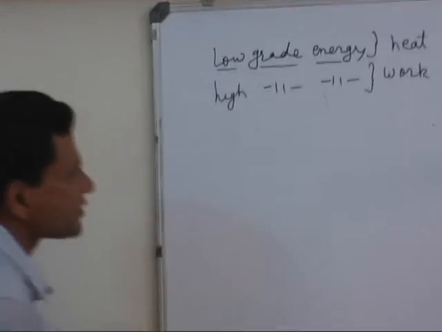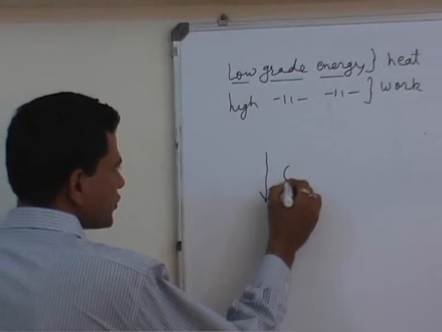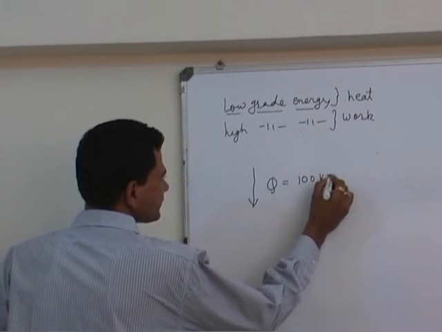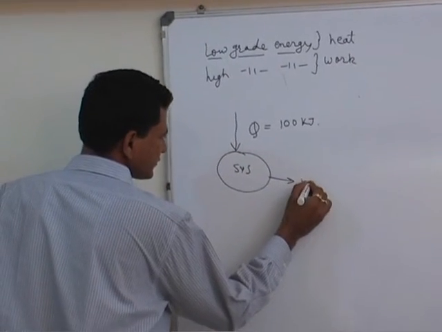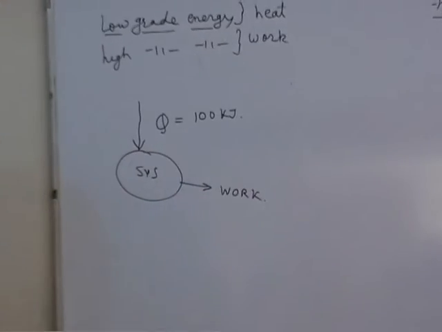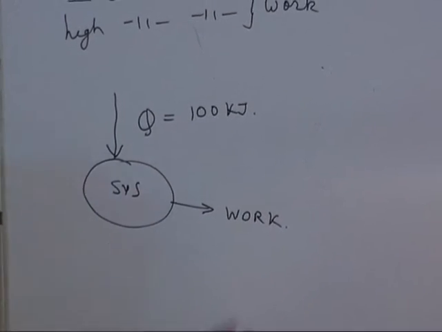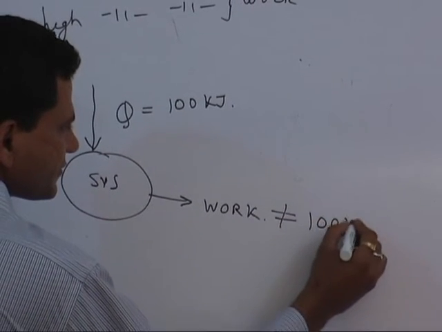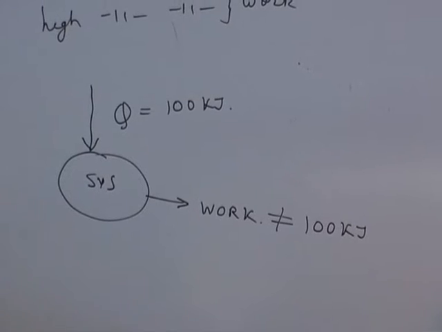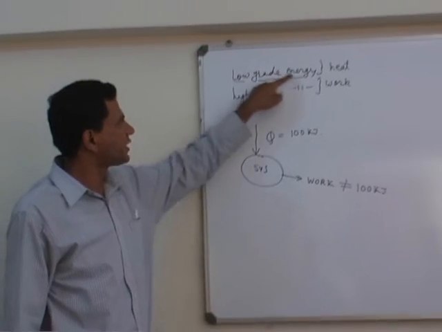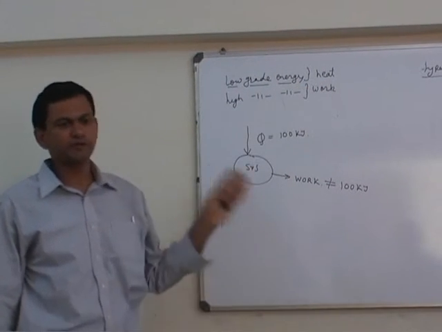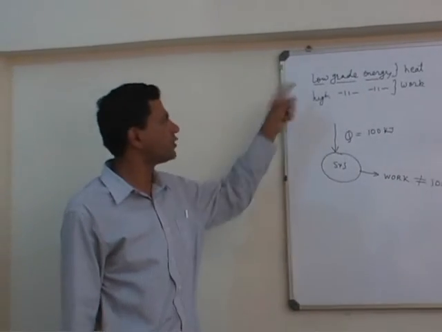By the conclusion that heat is low grade energy, we mean that if we have some heat Q, say 100 kilojoule, and we supply this heat to some system, to some mechanism, and that mechanism is producing work, then the heat is low grade energy. That is the reason that this work will not be equal to 100 kilojoule. So the high grade energy that we obtain is not equal to 100 kilojoule. This is the conclusion: low grade energy is heat. So we cannot convert heat fully into work. Hence heat is called low grade energy.